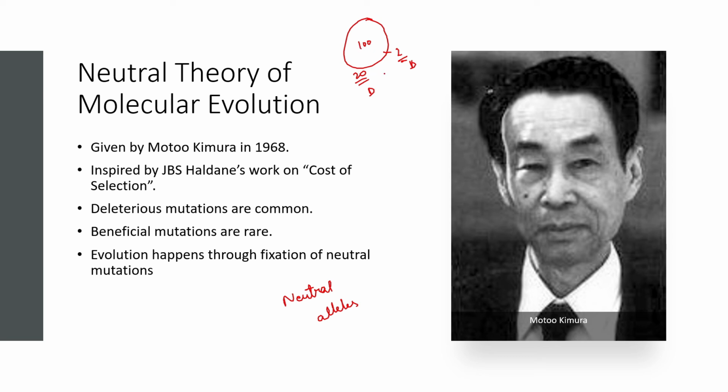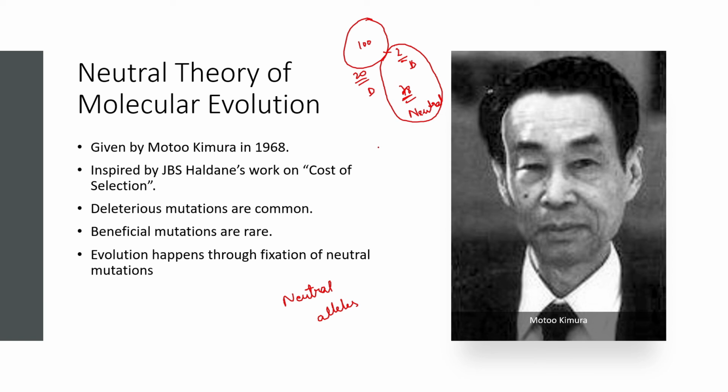But the remaining 78 individuals, what are they? They have neutral alleles, which are neither beneficial nor deleterious. So the portion which gets fixated over time will be taken over by the rare beneficial mutation, and that will become the basis of molecular evolution.